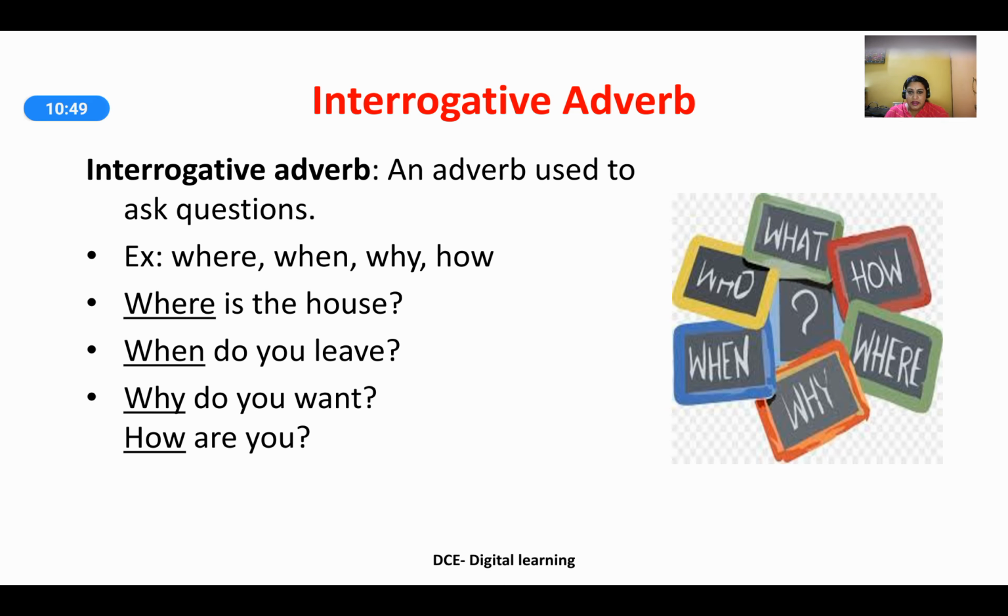Interrogative adverb. Interrogation, as the word itself says, is a word used usually in police stations, where the police interrogate a convict or a prisoner if they want to elicit some information. So when you are trying to elicit some information, you can use these interrogative adverbs. An adverb used to ask a question. For example, where, when, why, how. Where is the house? When do you leave? Why do you want it? How are you? So any question wherein you are seeking information can be considered an interrogative adverb.